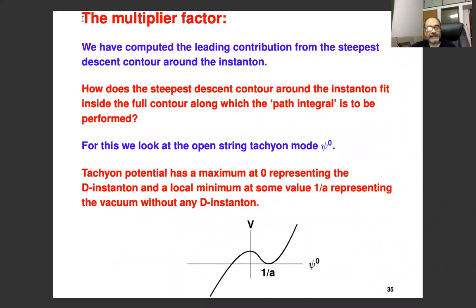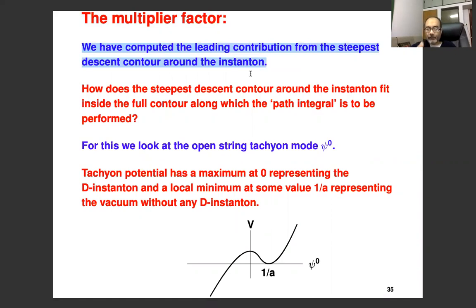Okay. And this has to do with what we normally call the multiplier factor, when you are trying to use the saddle point method to evaluate an integral. So as we have said, what we have computed is a leading contribution from the steepest descent contour around the instanton.